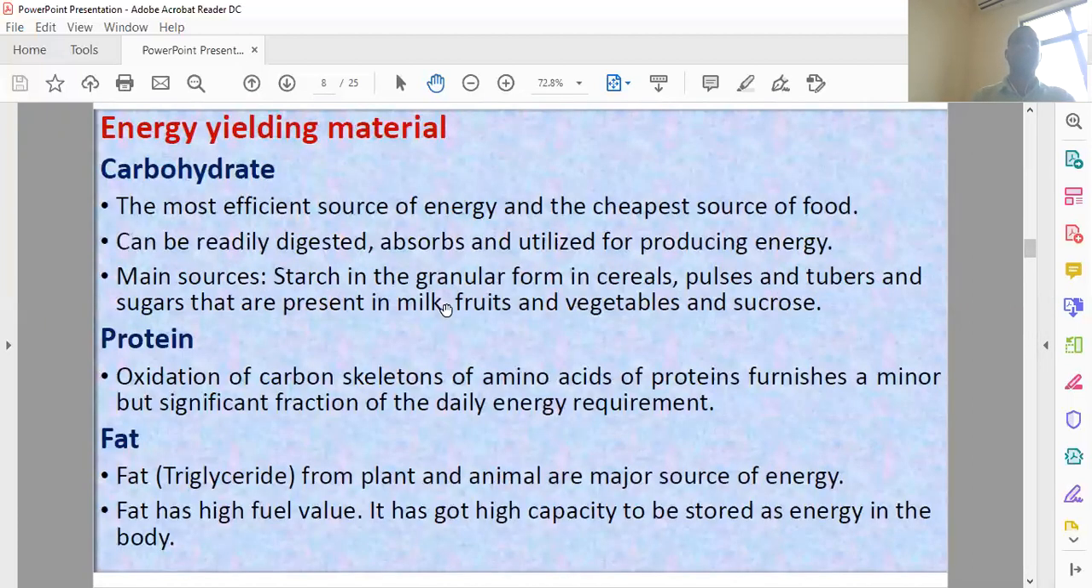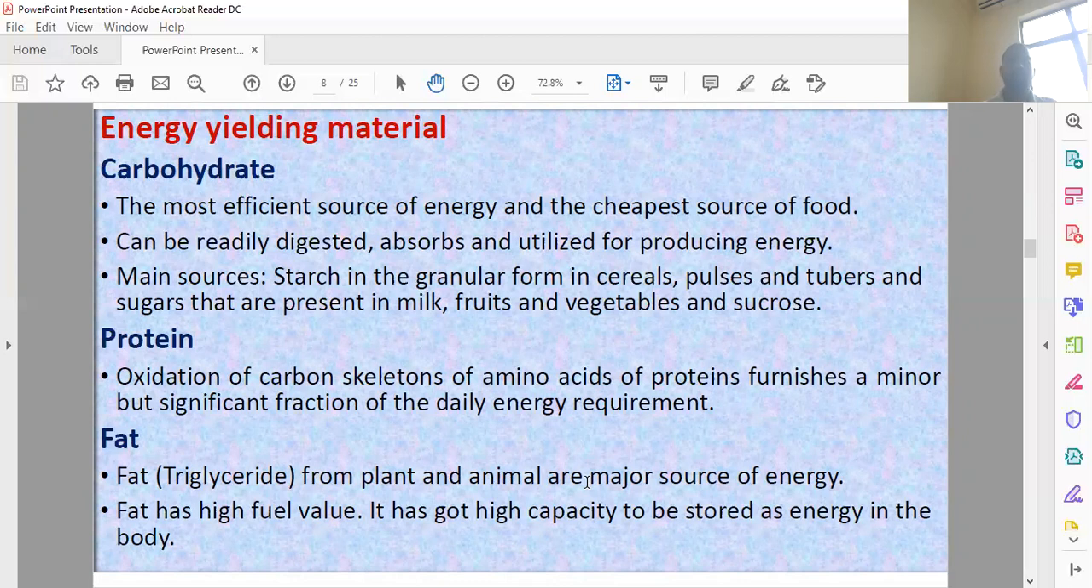So energy yielding materials: the carbohydrates, proteins, and fats are the energy yielding materials, but overall from the human point of view, the carbohydrate is the more efficient source of the energy. Proteins and fats are not as efficiently utilized for the purpose of energy, because the carbohydrate is easily digested, absorbed and utilized for producing the energy. And some other sources of carbohydrates, like the starch granules and the cereals, do not produce as much energy because they are not easily digested and absorbed.